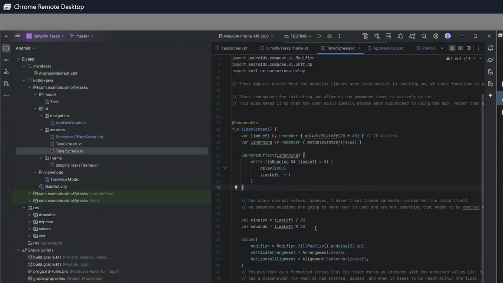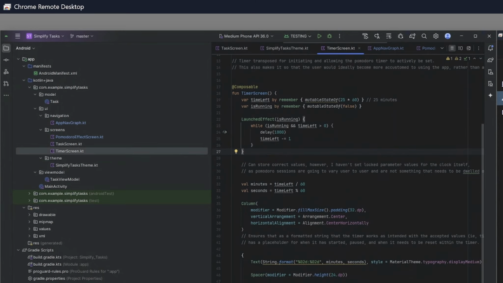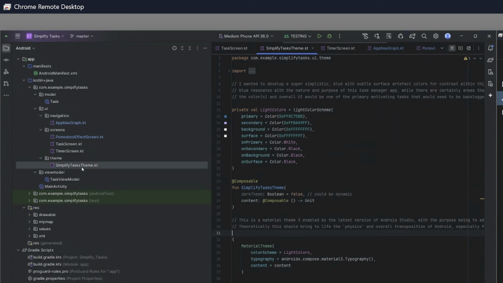Moving on into a couple of different elements within our code here, as we see for our timer screen, we have a couple of different var elements that store our time and our time left. As we see here again, for the bottom part of this section, we have some different buttons. We have our pause button, we have our start button, and we have our end button with logic inserted here to showcase that.